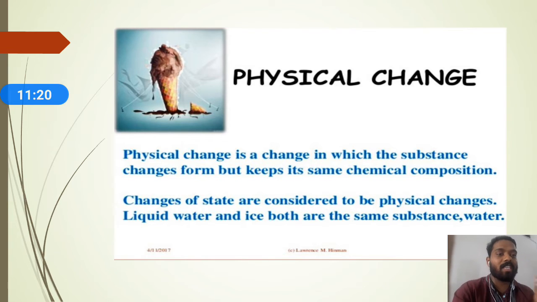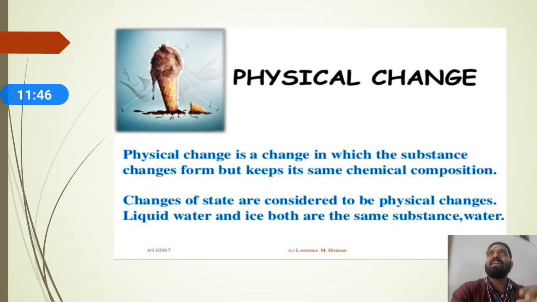Example, if the position changes: suppose I keep a chalk piece at one place and then I keep that chalk piece in another place. Here only the position changes. The chalk piece is not converted into a new substance. I just keep the chalk piece from one place to another place. So the position is changed, and position comes under the physical properties.